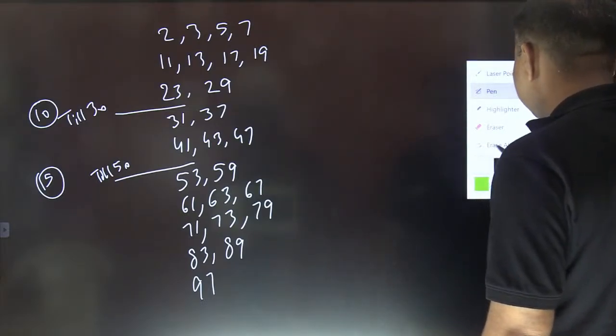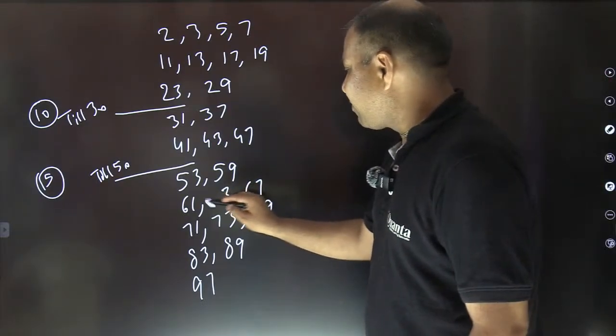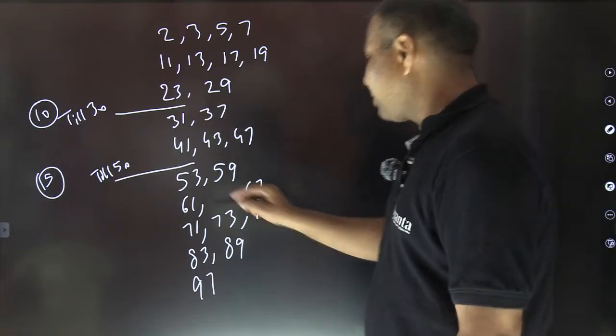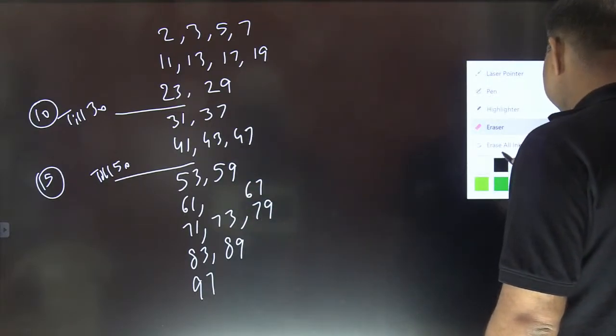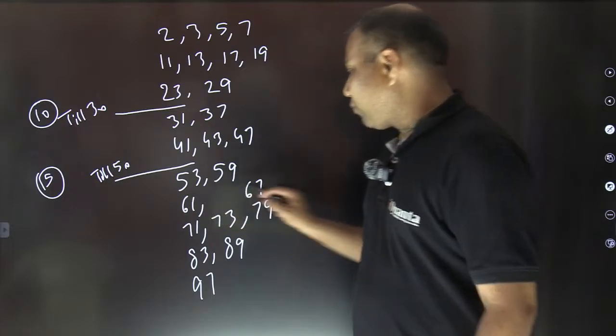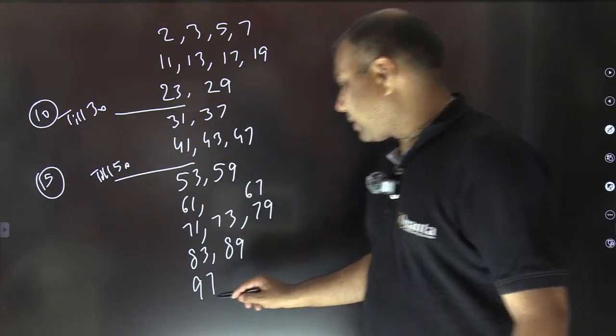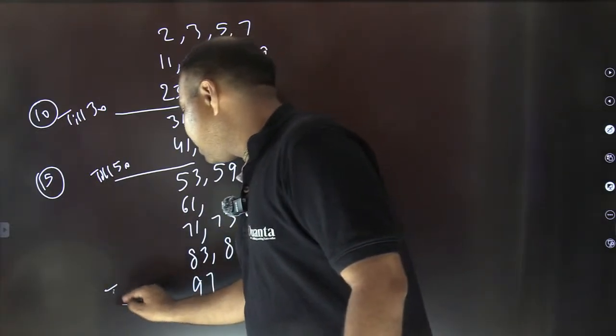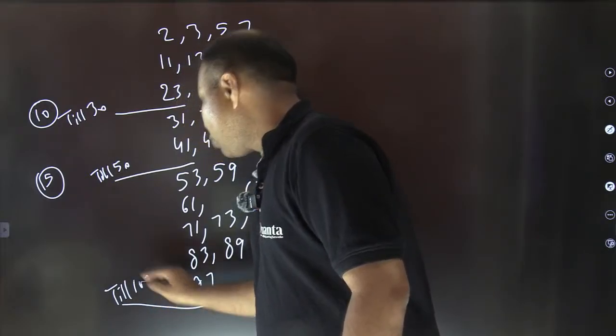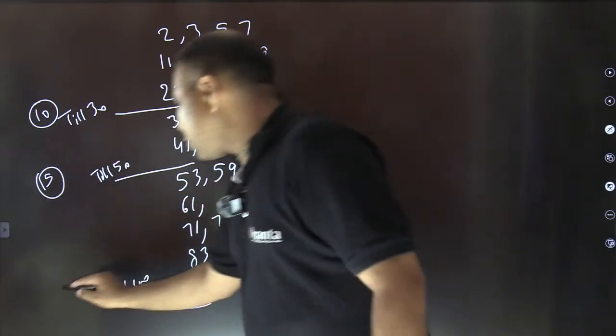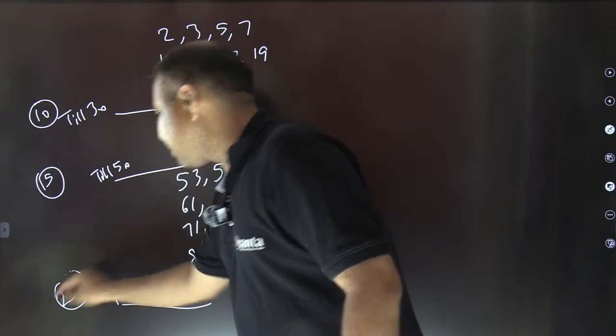There's one mistake here. The 63 is not prime. 63 is divisible by 3. So 2 and 2, 4 and 3, 7 and 3, 10. So there are 10 more. So till 100, you can see this 10 more. So total 25 prime numbers are there.